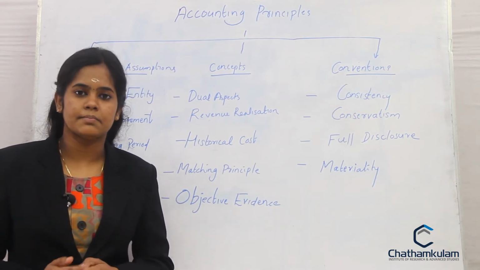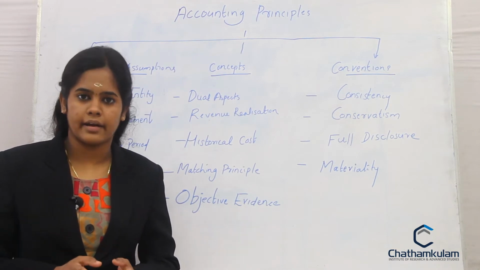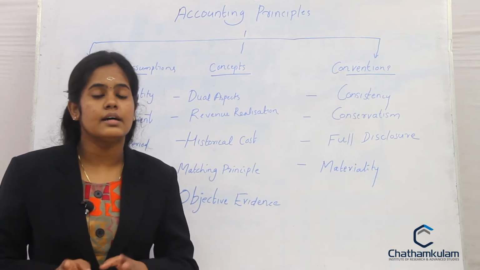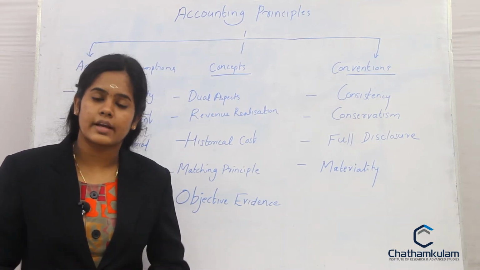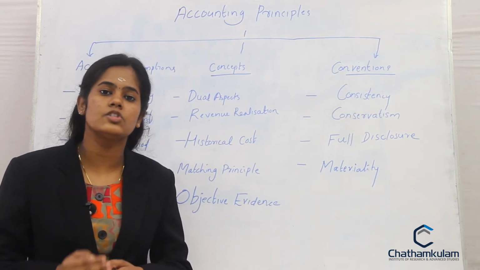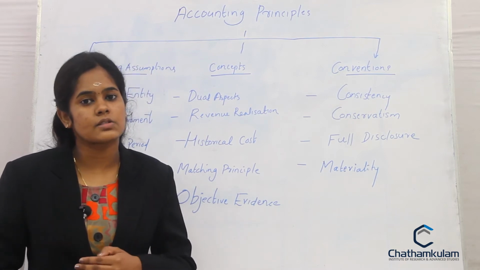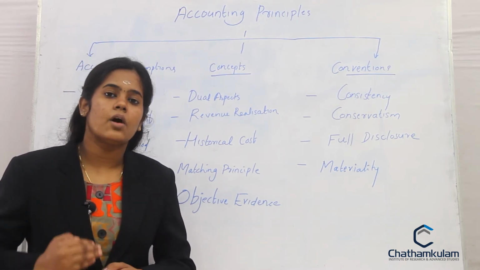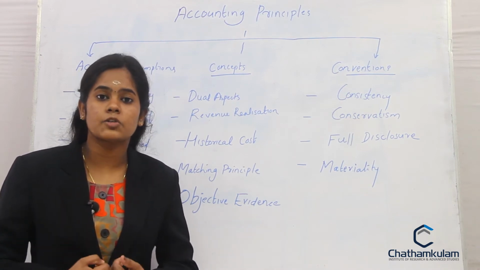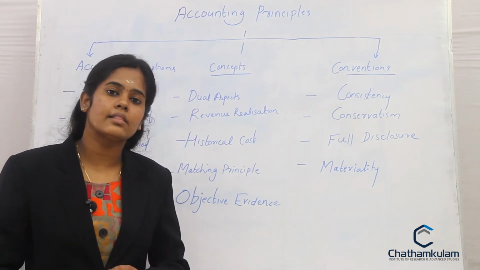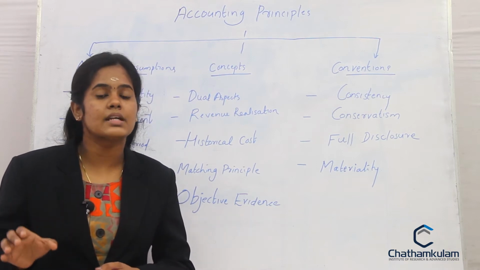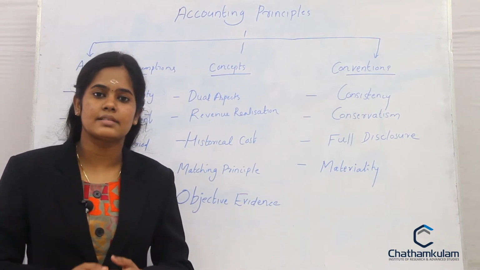According to this principle, the business is a separate entity and it should be differentiated from the owner. The owner is different, the business is different. Coming to the transactions also, the financial transactions of the business should be differentiated from the financial transactions of the owner. For example, when an owner commences the business with rupees 1 lakh and he is taking 10,000 rupees for his personal use, that 10,000 should be treated as a separate drawing or personal use rather than clubbing it with the business transactions.